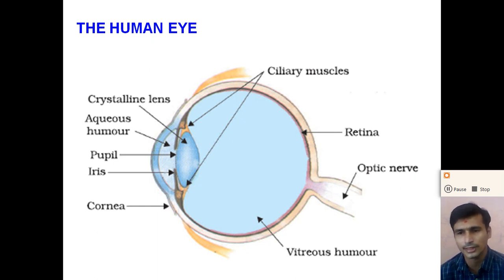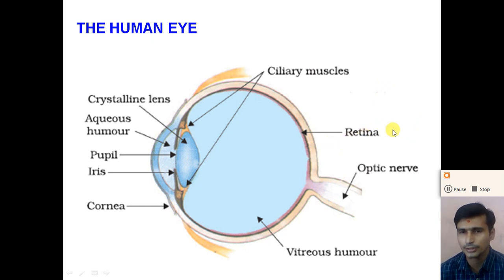So the question that will be asked in your examination is like: draw the structure of the human eye and explain the working of the human eye, or explain the function of each part of the human eye, right? So let us discuss the working of the human eye, how the human eye works. Dear students, we know that after reflection or refraction, the light from any object enters the human eye and the image is produced on the retina of the human eye.